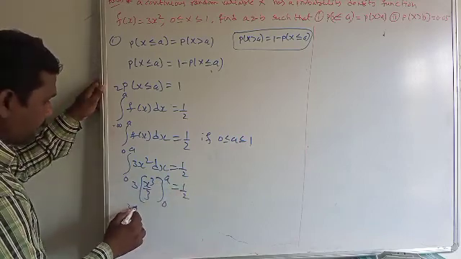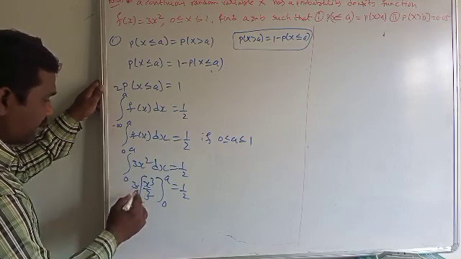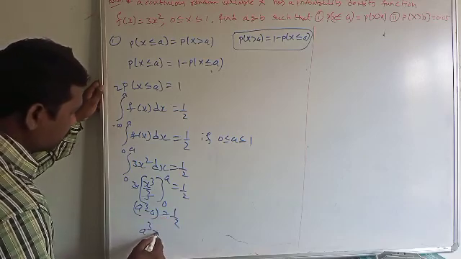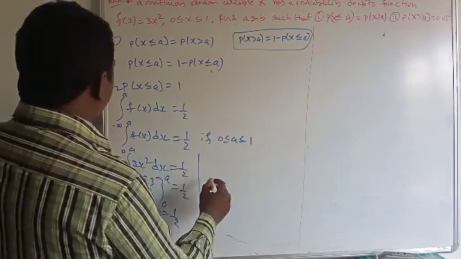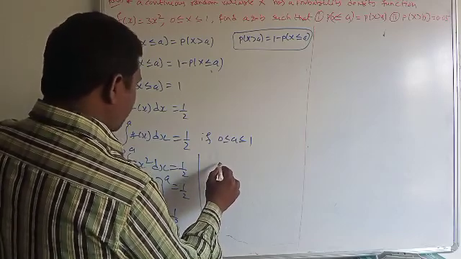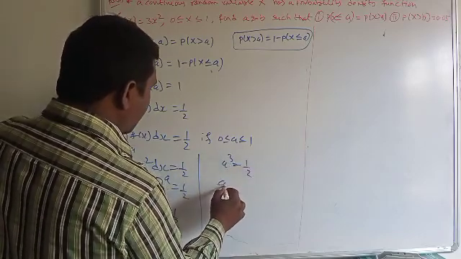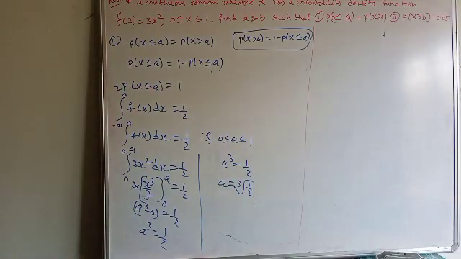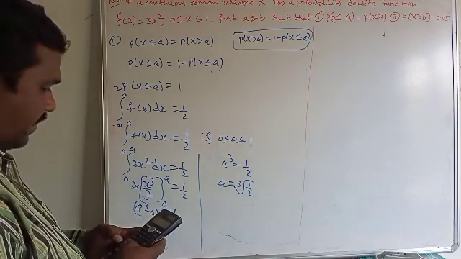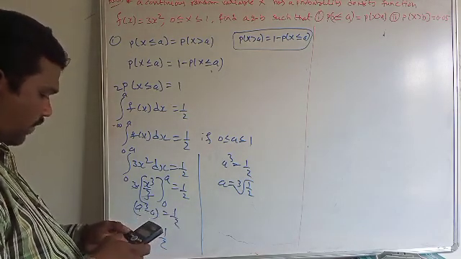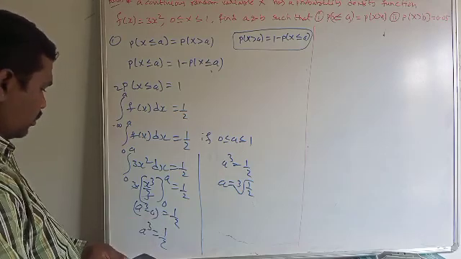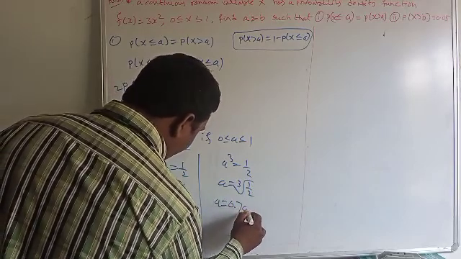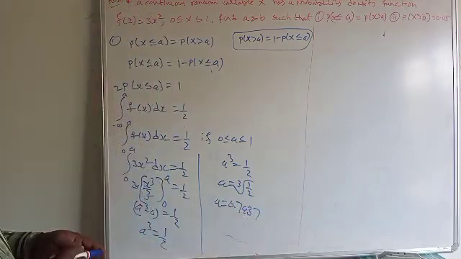Now you can apply the upper limit. The 3 cancels, upper limit a cube minus 0 is equal to 1 by 2, so a cube is equal to 1 by 2. This means a is equal to cube root of 1 by 2. Cube root of 1 by 2 means 1 divided by cube root of 2, which is a equal to 0.7937. This is in the interval 0 to 1.